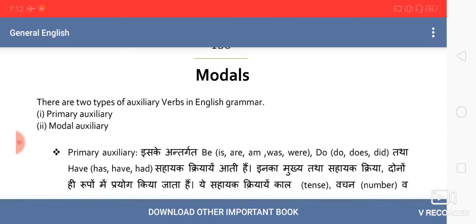But with auxiliaries like modals, there must always be one main verb after it. They cannot stand alone. That's why we call them modals, and they express a certain mood, mode or attitude of a speaker. This may be possibility, advice, ability and request.